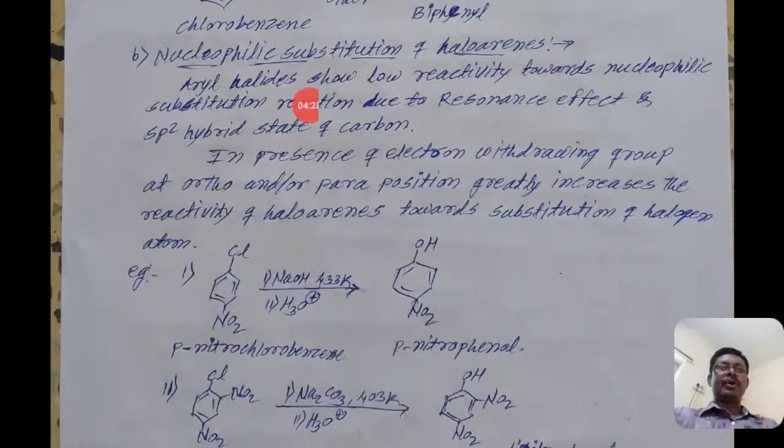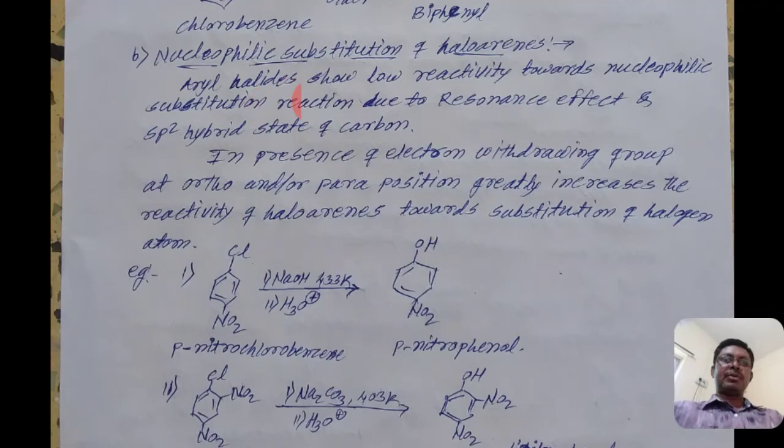The next reaction is nucleophilic substitution of haloarenes. Before this we discussed nucleophilic substitution of haloalkanes or alkyl halides. But in haloarenes the nucleophilic substitution reaction is difficult, because in the benzene ring, consider the benzene ring here, there are alternate double bonds in the ring.